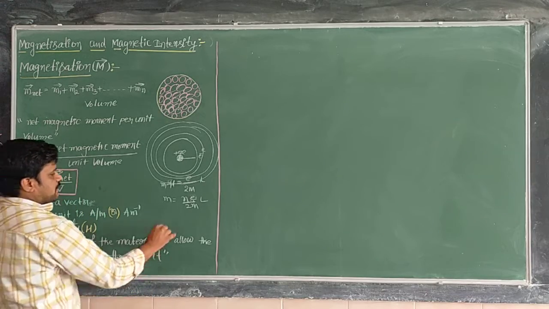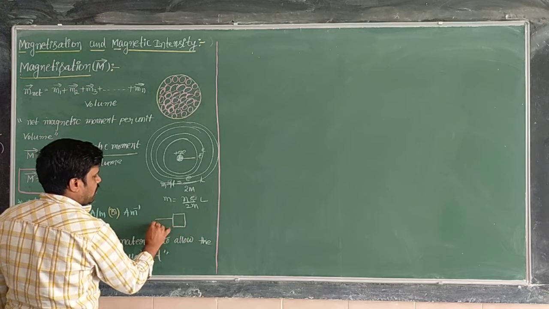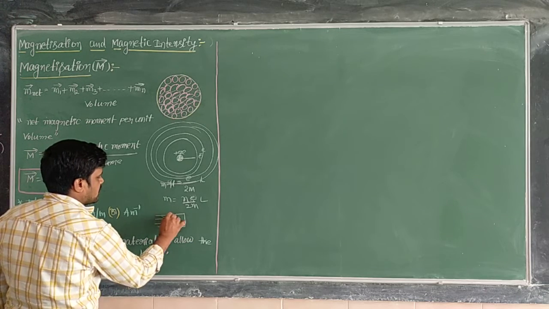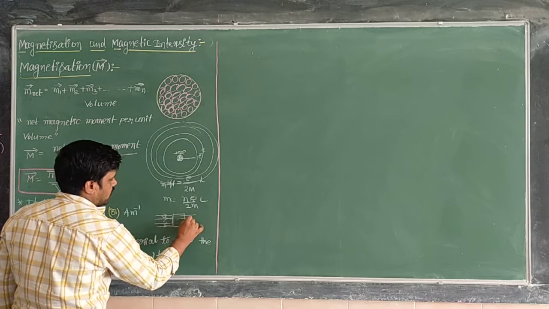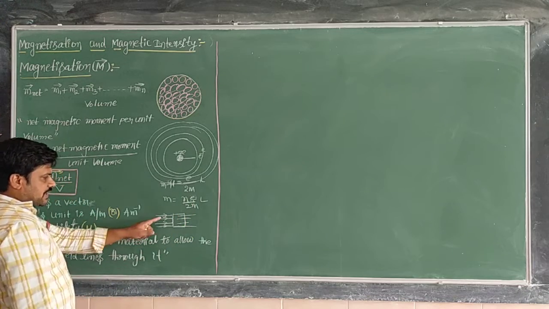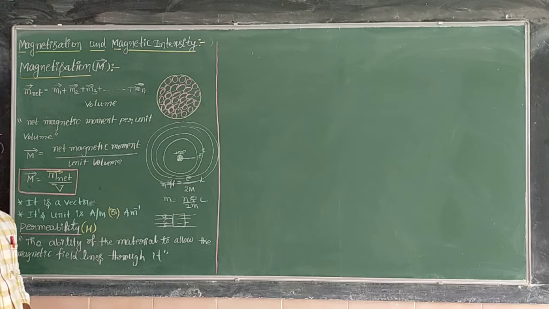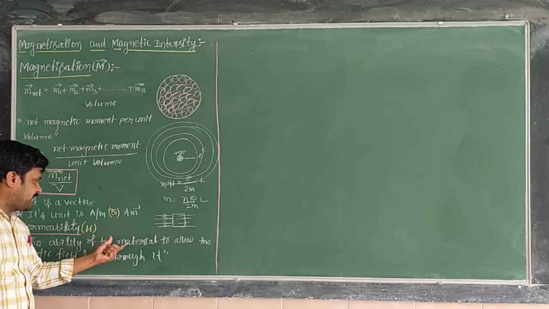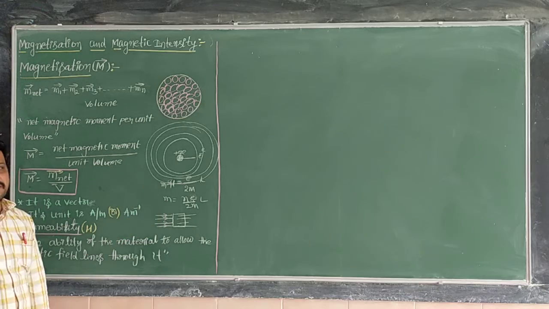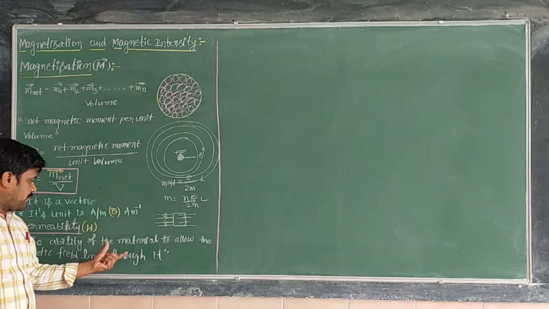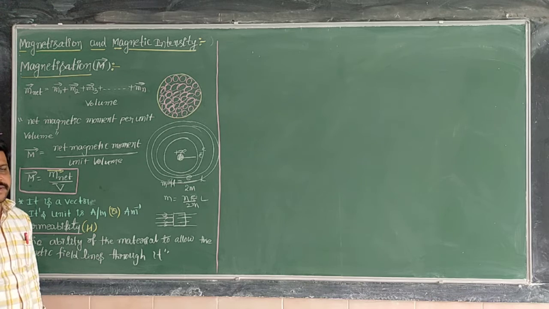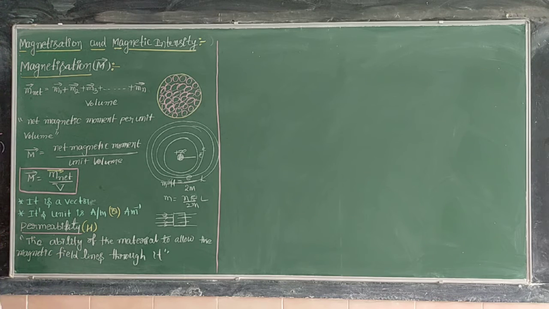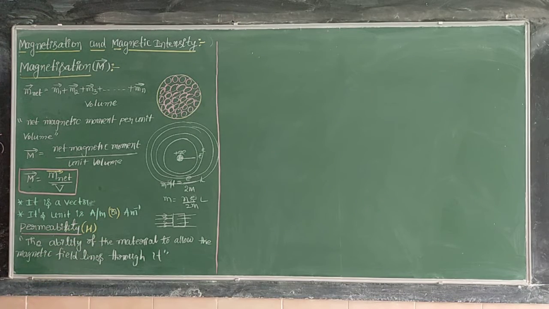That means here one body is there. In this body, how many magnetic field lines are passing? Say 1 2 3 4. That means this material has the ability to allow four lines. That is said to be ability. So permeability means permission or penetration given by the material to the magnetic fields.